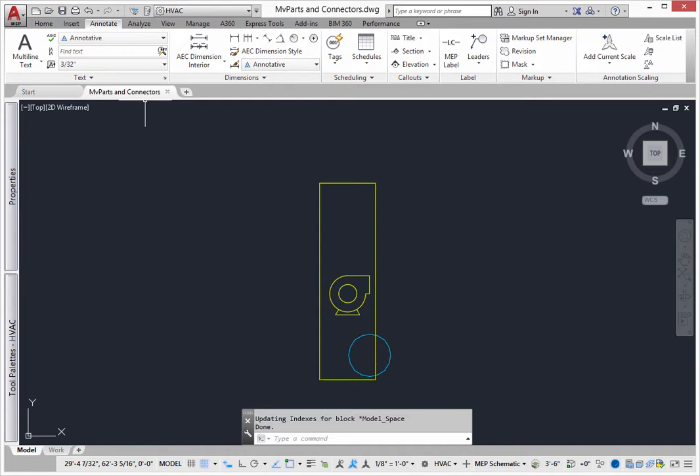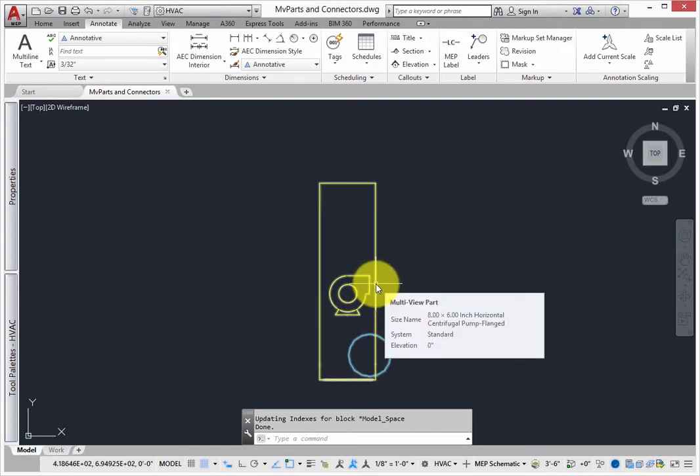AutoCAD MEP uses an object known as a multi-view part, or an MvPart, to represent equipment in a project. These objects are typically a combination of 2D and 3D blocks, which display themselves differently based on the user's point of view. Take a look at this part. It represents a pump.